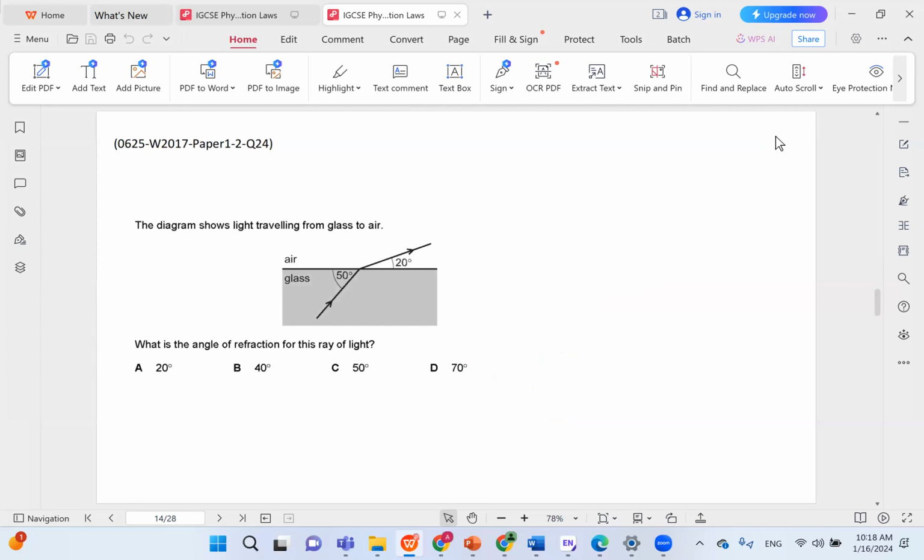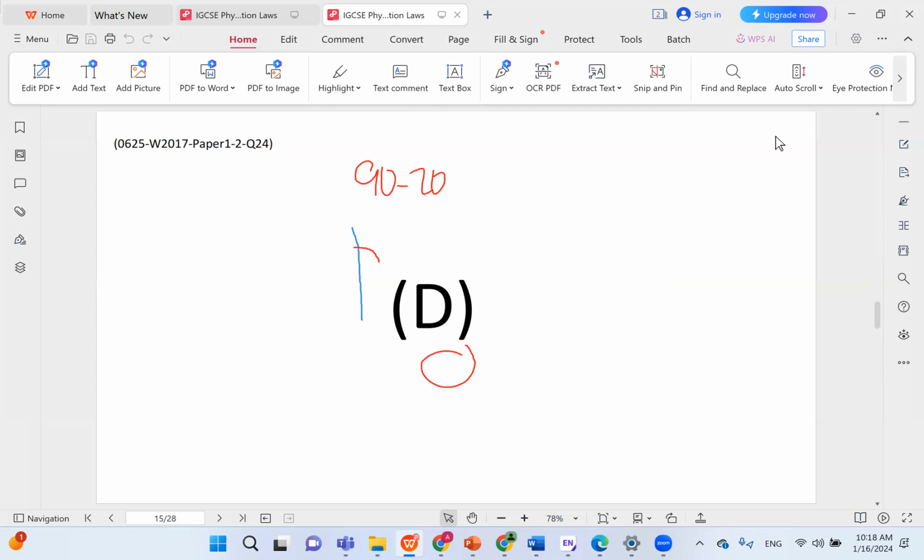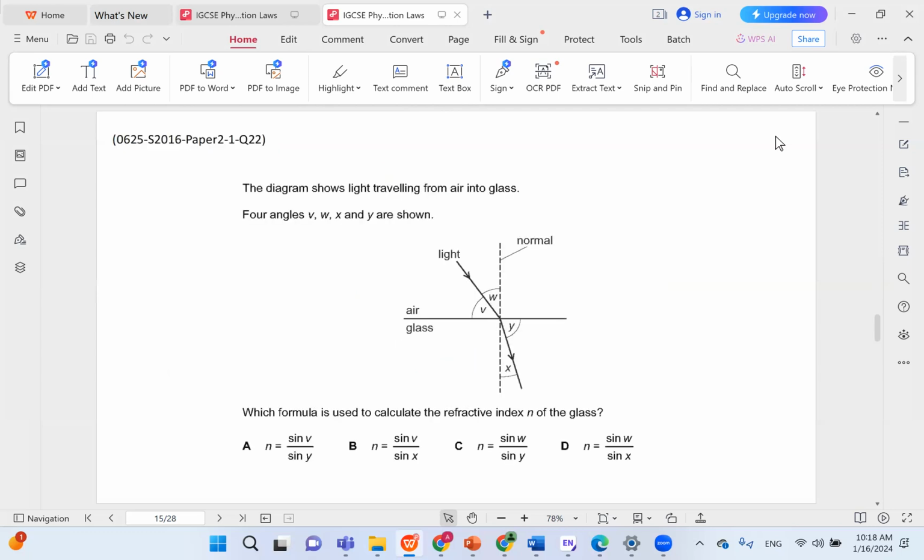The diagram shows light traveling from glass to air. What is the angle of refraction for this ray of light? So again, the incidence here is in glass and the refraction is in air, but we do not measure from the surface, we measure from the normal. So this is the angle we're looking for. And of course, the normal forms a 90-degree angle, so all you have to do is just 90 minus 20, and the angle is 70. So this is the correct answer. D is the correct answer here.